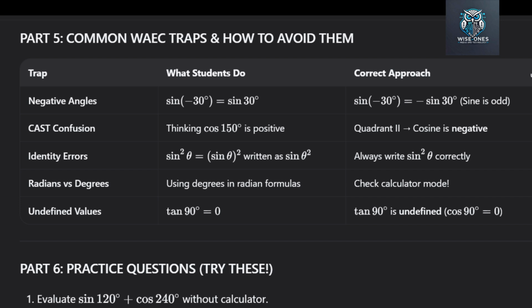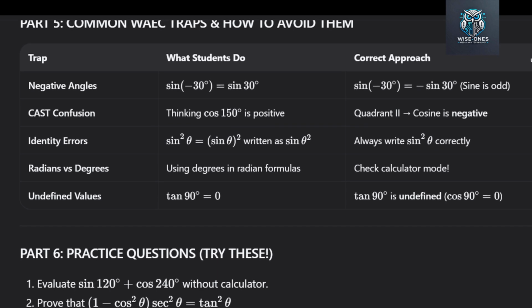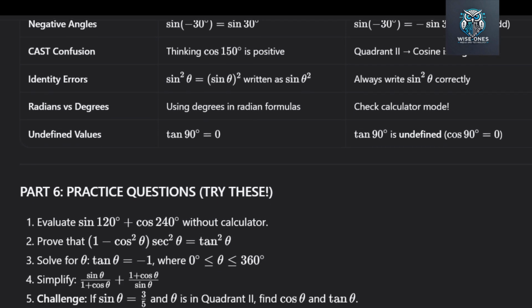Trap number 5, undefined values. Some students think that tan 90 degrees equals 0. This is wrong. Tan 90 degrees is undefined. Why? Because tan is sine over cos. Cos 90 degrees is 0. You cannot divide by 0. So tan 90 degrees is undefined. Now let us move to part 6, practice questions.